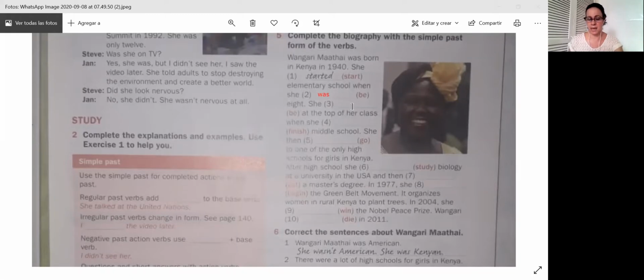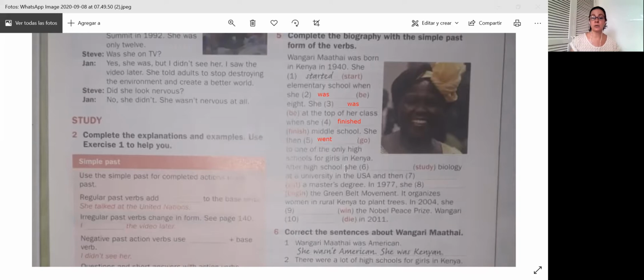She, again, the verb to be in past, was at the top of her class when she finished, a regular verb, so we write it with ed. Finished middle school. She then, okay, the verb we have there is go. That is an irregular verb, so we will put there went. She went to one of the only high schools for girls in Kenya.